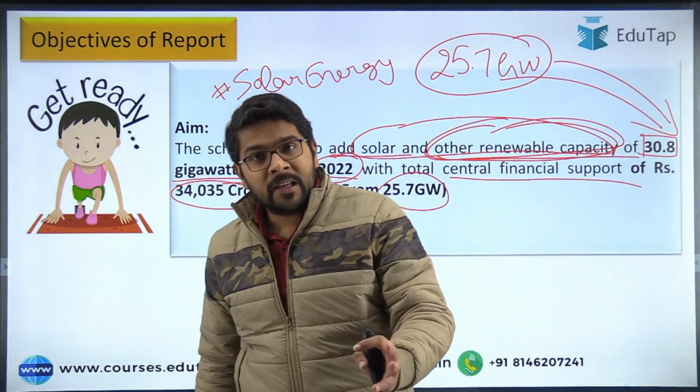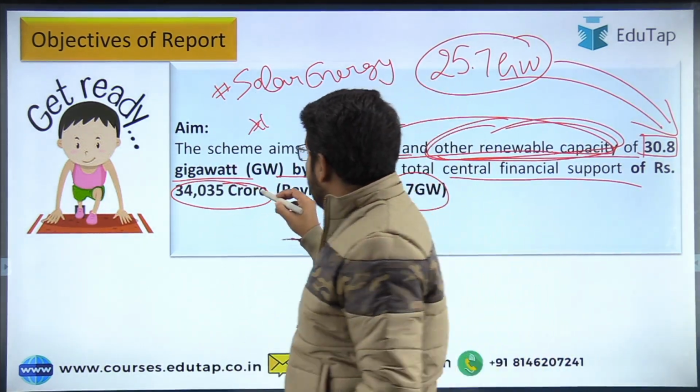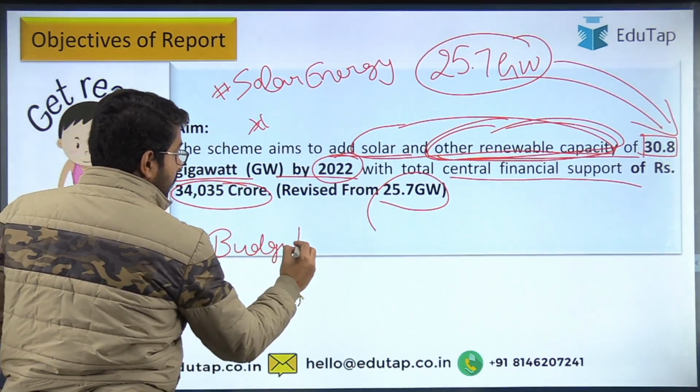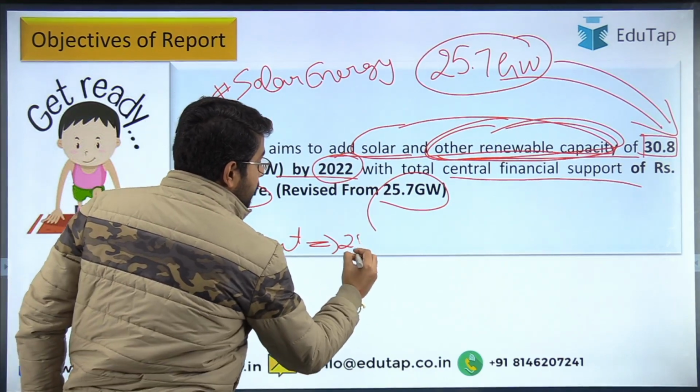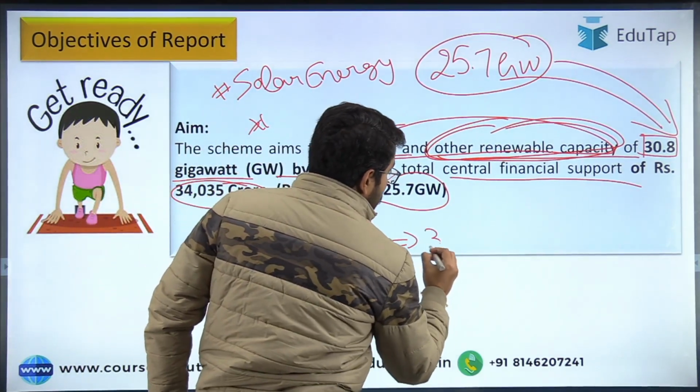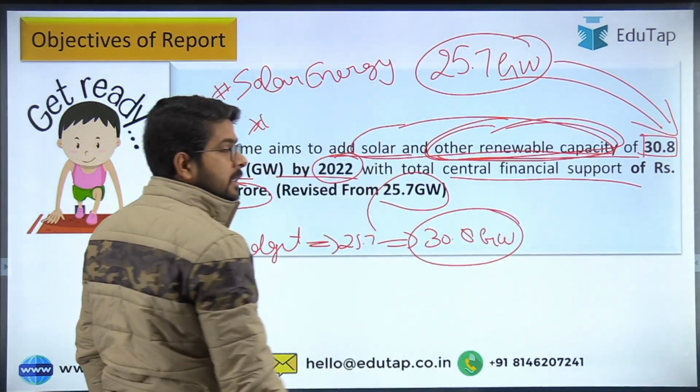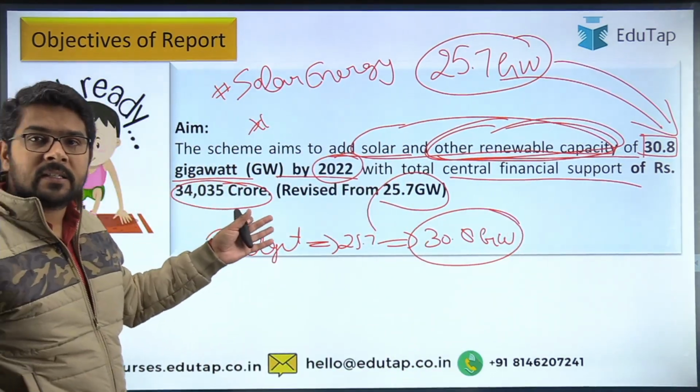So don't get too emotional, it is simple. In the budget they have revised the target from 25.7 to 30.8 gigawatt. Nothing else has been done. They have just revised the target.